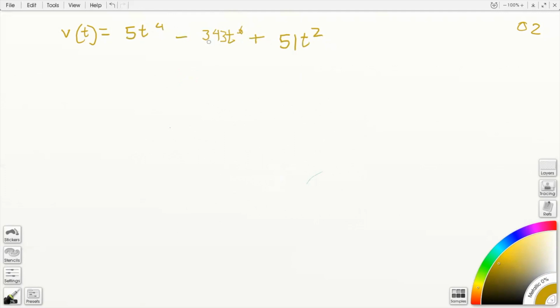5t to the power 4 minus 343t^6. I've just got the question written down beside me, so I'm just making sure I write that down. So yeah, this is our very messy question. However, let's just get into it.